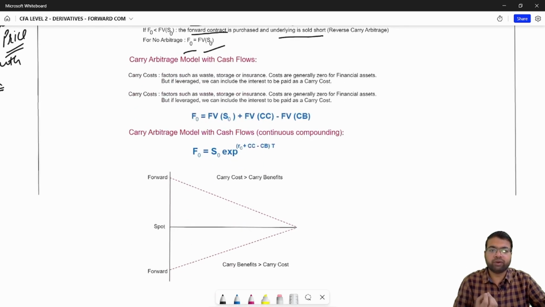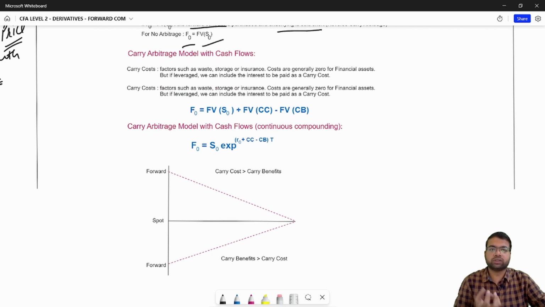Now this was the case when there were no cash flows associated with the underlying. But what if there are some cash flows along with the underlying, whether you are getting some benefits or you have to incur some cost. So let's see what the carry costs are. Carry costs are the costs that you will incur if you hold the underlying with you.